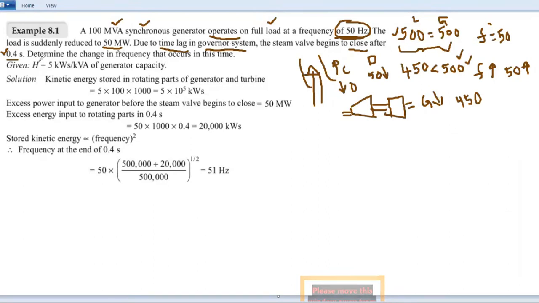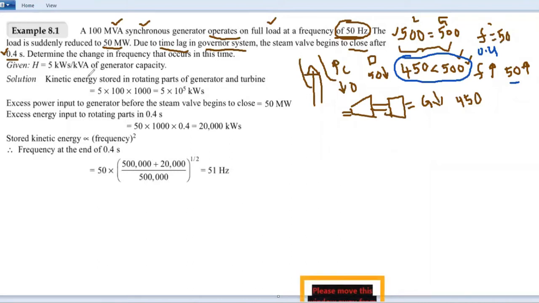So during this 0.4 seconds, even though load is reduced, we are generating the same power. It is 500 megawatt. So during this 0.4 seconds, this condition exists. What is that? Generation is greater than the load. So frequency definitely will increase. Frequency will increase, so you will get more than 50 Hz. So what is that exact frequency during the 0.4 seconds? You have to identify it.